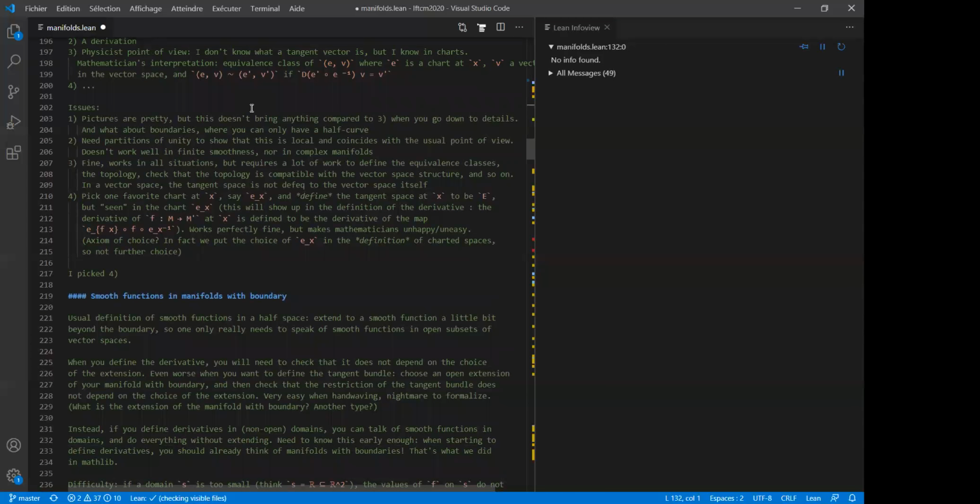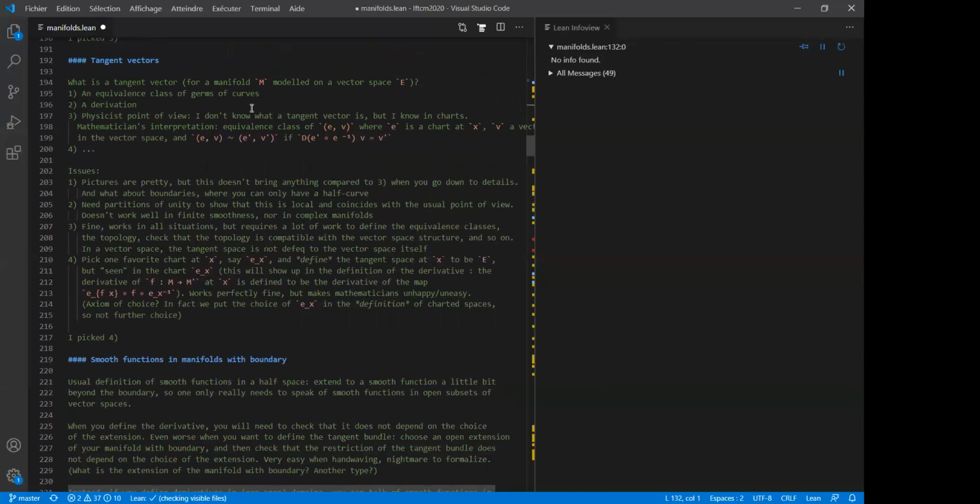And the difficulty is if you do that and you work with a tangent space to a vector space, this tangent space will not be definitionally equal to the vector space, which you would like, because you would like to think that the tangent space to a vector space is just itself. And you want Lean to help you with this point of view.